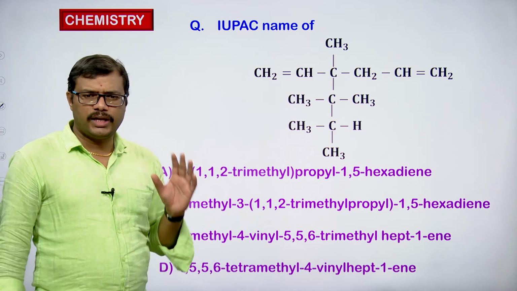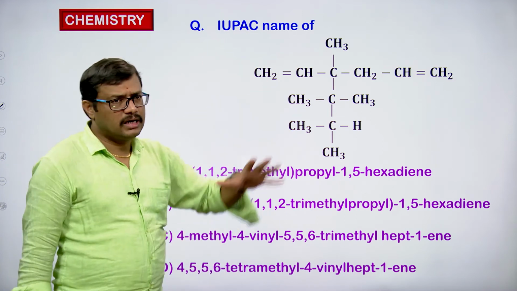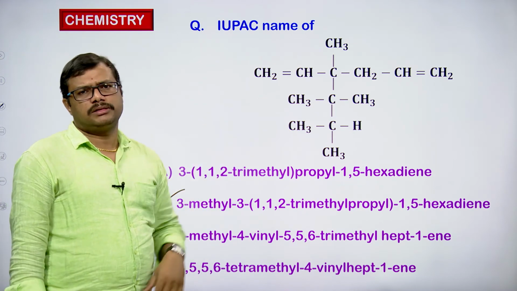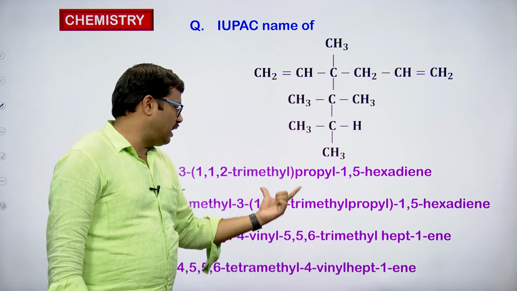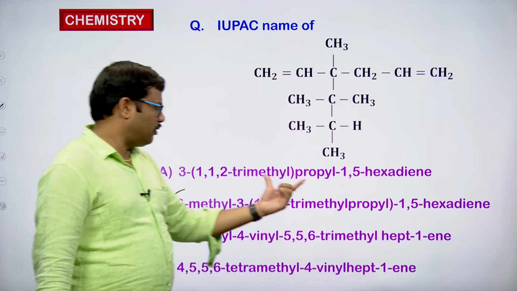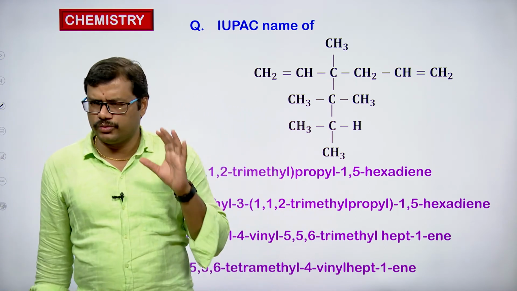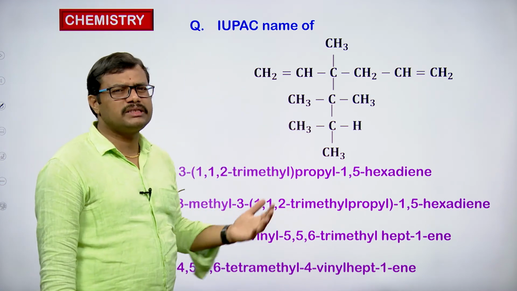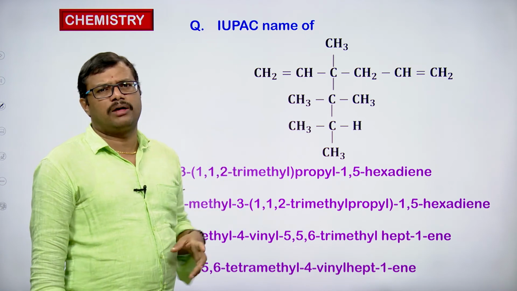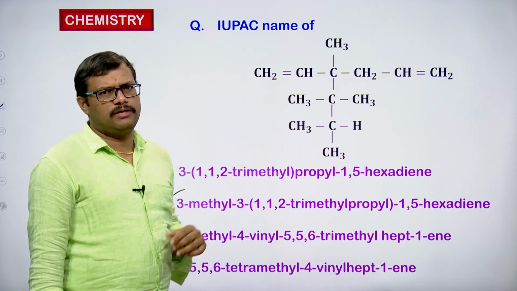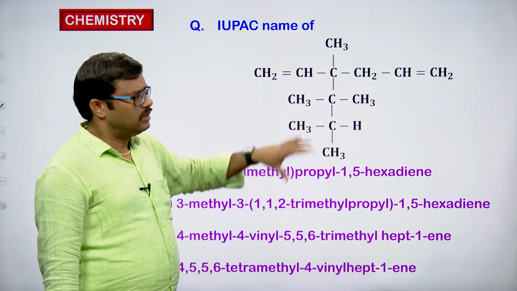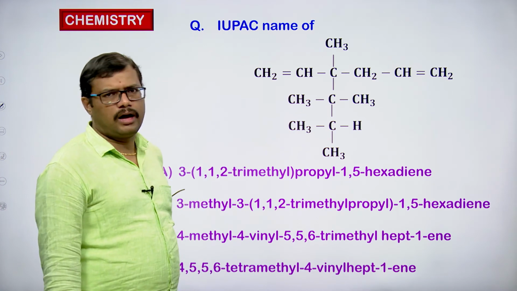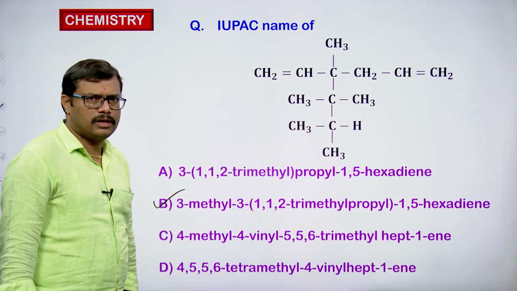So students, you should be very careful while naming these kinds of complex alkenes. When we have an alkene with a complex substituent, it has to be named within a bracket. Within the bracket we have to give the name of the complex substituent. So just take care while naming these kinds of molecules. It's easy. The same rules are applicable that we have discussed in the case of alkanes with complex substituents. Same rules will be applied, and I have to go accordingly and then name the compound. So option B is correct for this particular question.